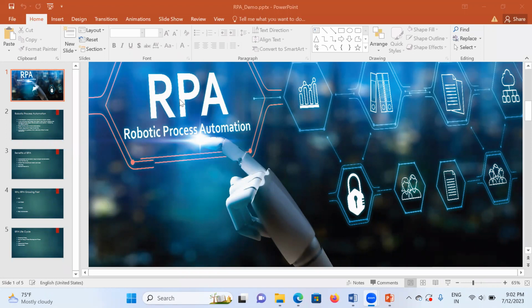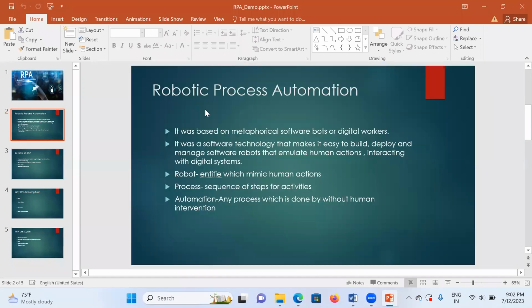Okay, sir. So let's quickly jump into automation. Our course is automation anyway, our tool is automation anyway. So first, I will give the introduction about RPA. So what is RPA? It is based on software bots. It is a software technology that we use to mimic human activities.